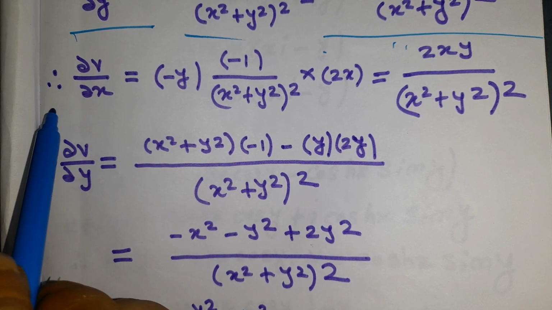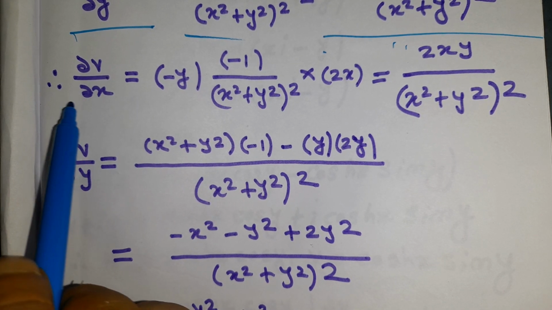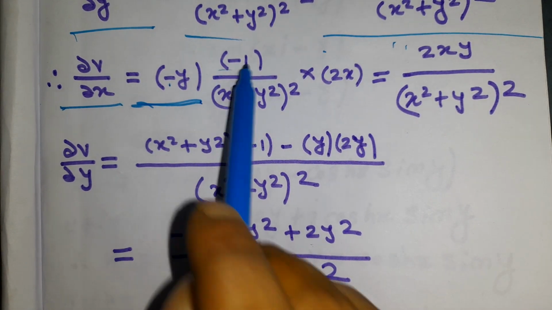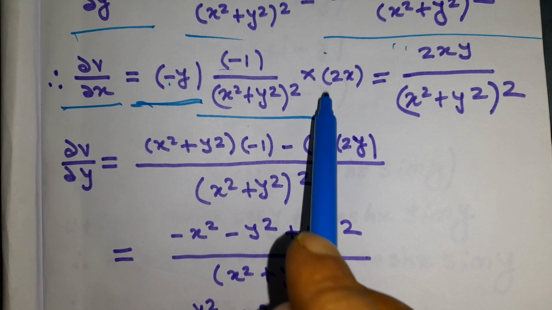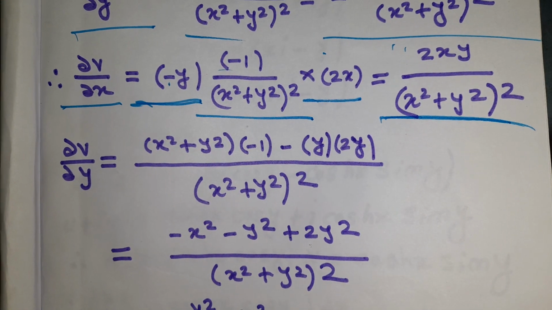Okay, now for del, so if we differentiate v with respect to x, what will we get? We will get minus y into minus 1 over (x squared plus y squared) whole squared, into 2x, that is 2xy by (x squared plus y squared) whole squared.